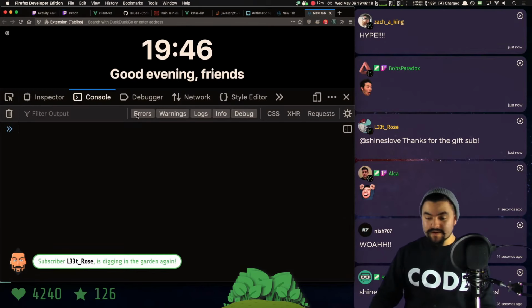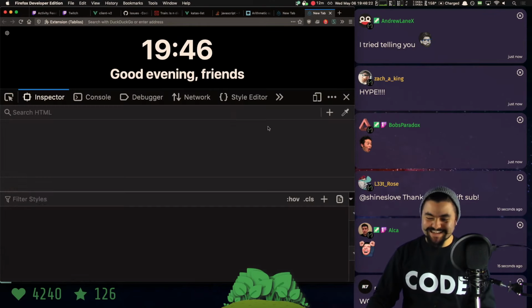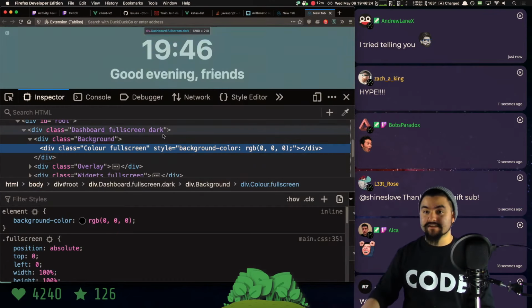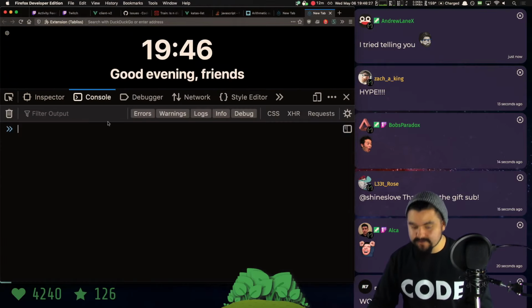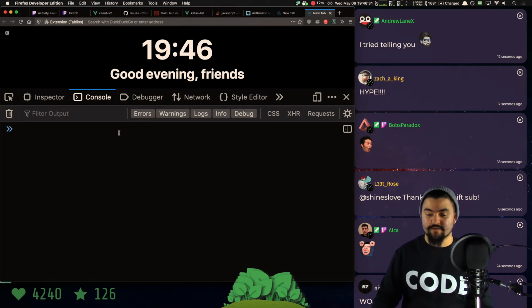Okay, but if you open a tab, make sure you're not at a URL, right-click, and click Inspect Element. That's going to bring up this thing. This thing is known as the DevTools. But if you click on console, you can actually write JavaScript code. So this is the code that powers websites on the web.